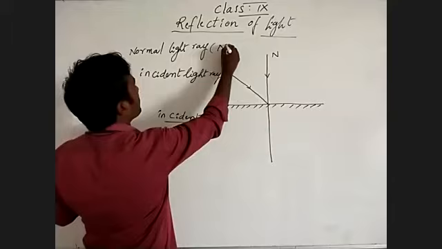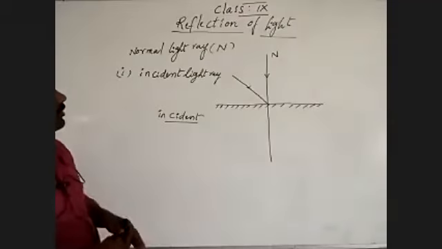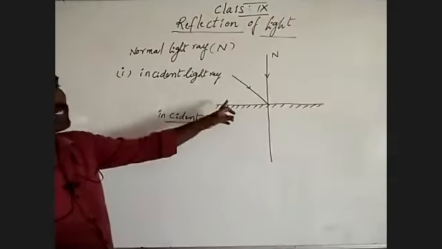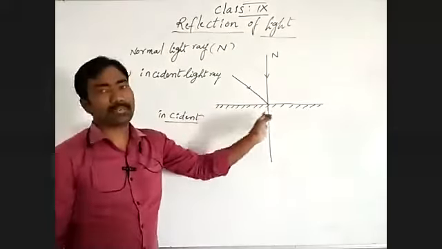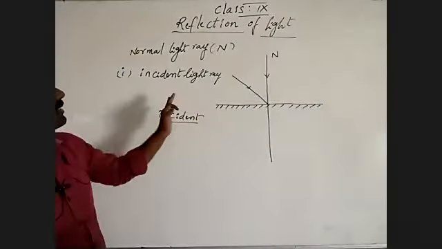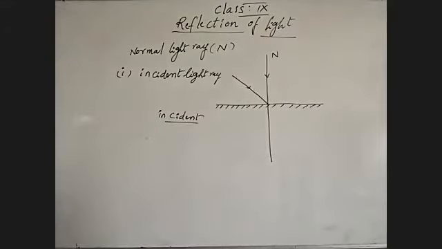The normal light ray we show by the capital letter N. The incident light ray we show by small i. A light ray which is incident on a plane surface at any point is known as the incident light ray.